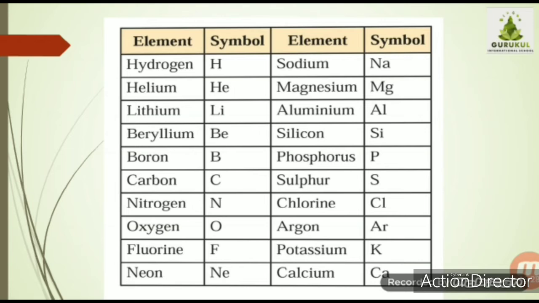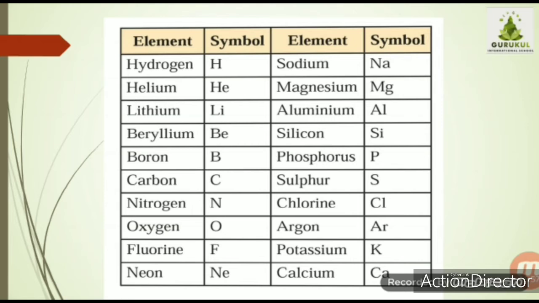So what is our work? We have to remember the names of the elements and the symbols which are used for the elements. And one thing you have to remember: in the symbols, the first letter is normally always a capital letter. While writing the symbol for hydrogen, it should always be capital H. It should not be small.